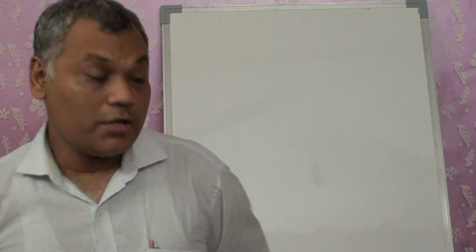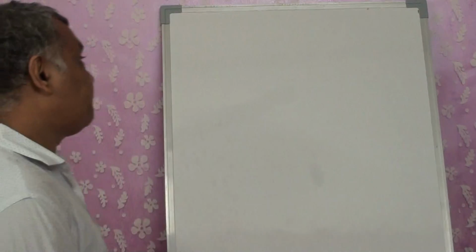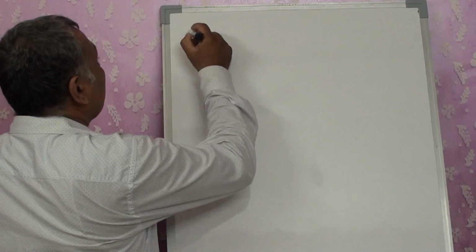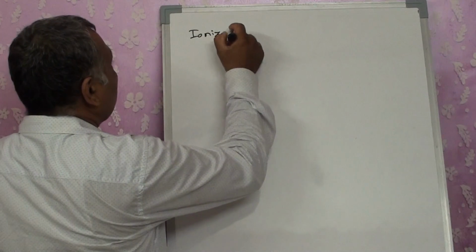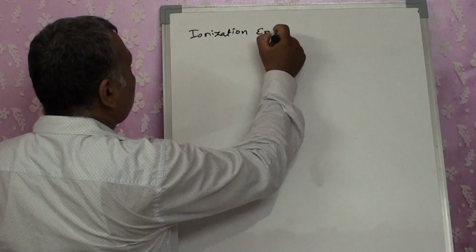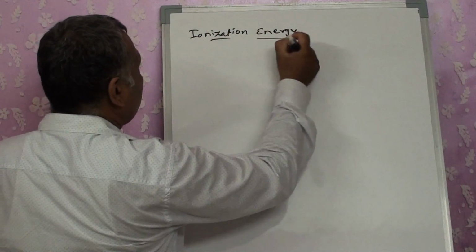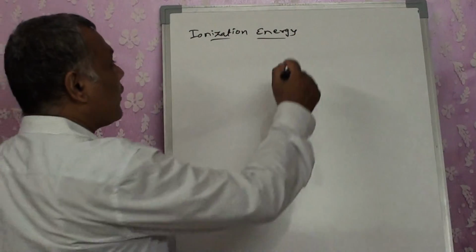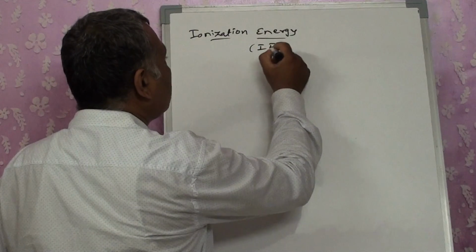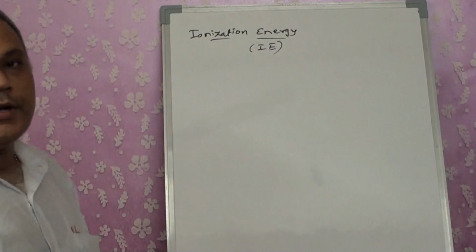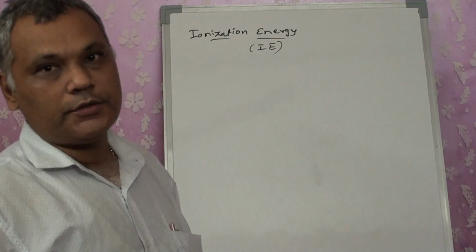In the last lecture, we were discussing the atomic and ionic radius. Today, in periodicity, the characteristic that we are going to study is ionization energy. Ionization energy, we are going to write it in short as IE. Now, what is ionization energy?